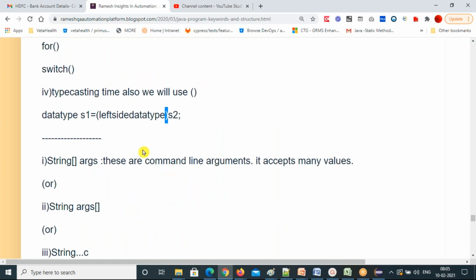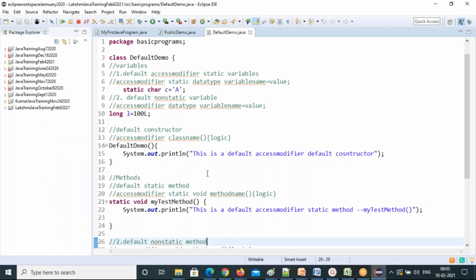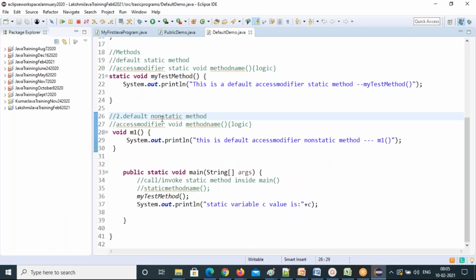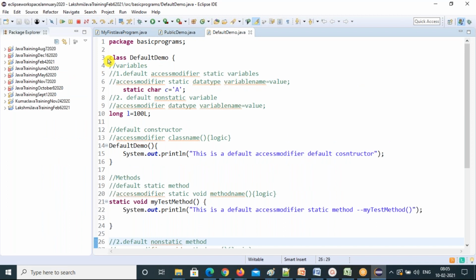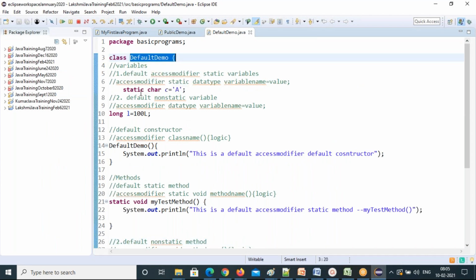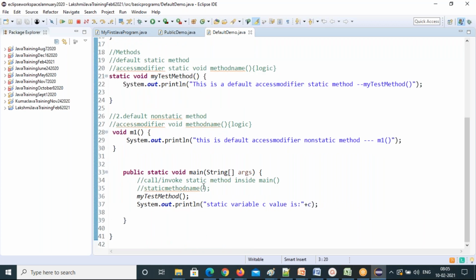Any questions here? Now we're coming almost close to the end of this program. I'm explaining this main method. First we saw the class: what the class keyword means, how to write the class name, and what members are inside a class. Then we saw the public keyword, static keyword, void keyword, and main method. But what is this?